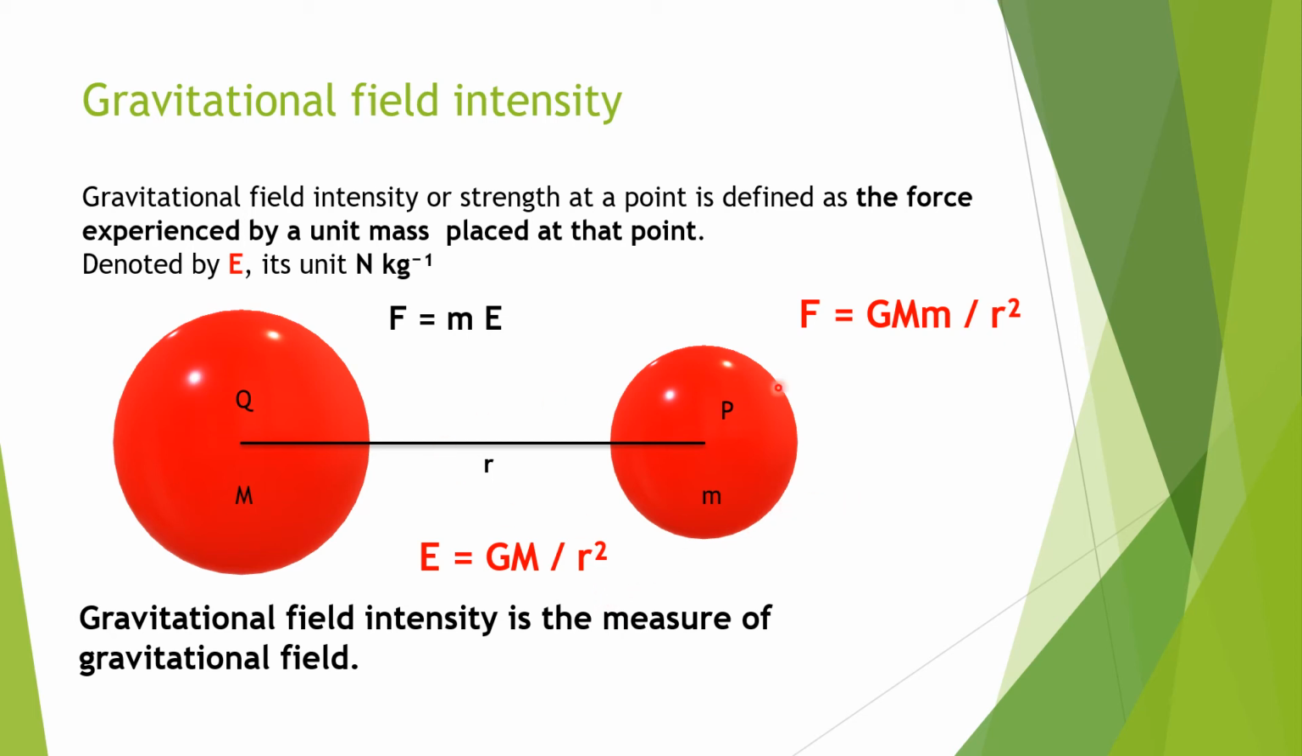So we know very well that F is equal to mE. Just place m into E instead of F, so m will get cancelled. So E will become GM divided by r square. So gravitational field intensity is the measure of gravitational field.